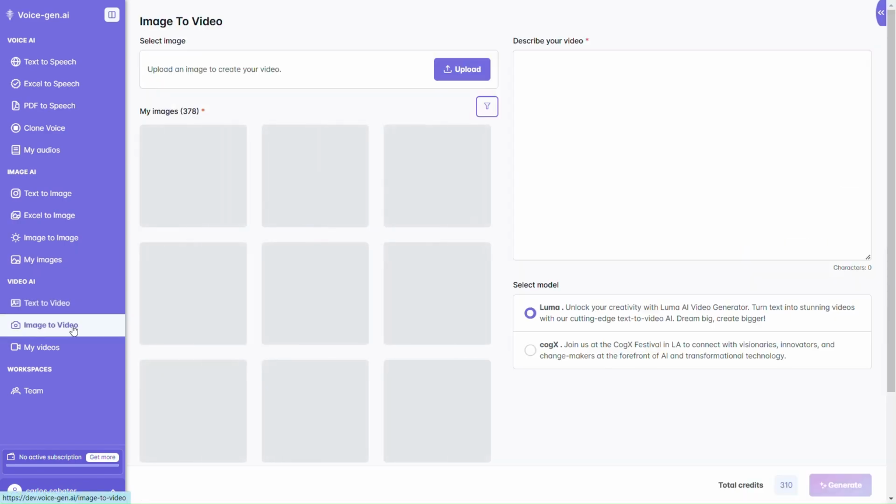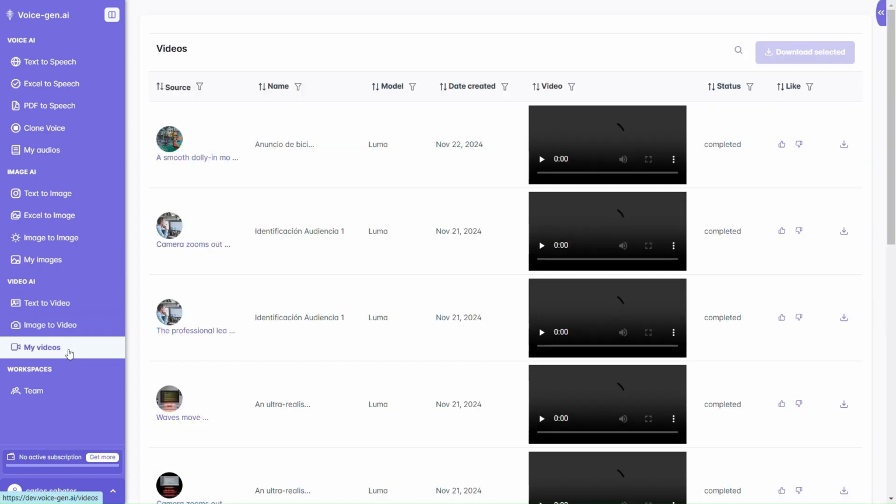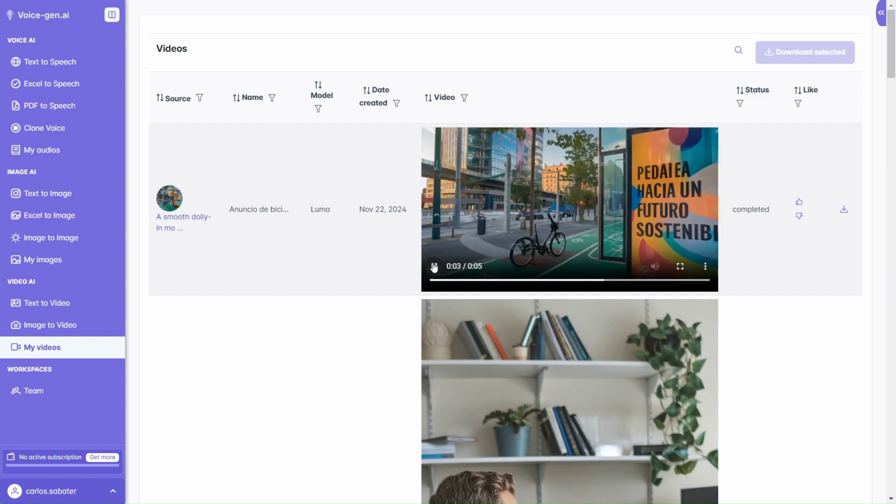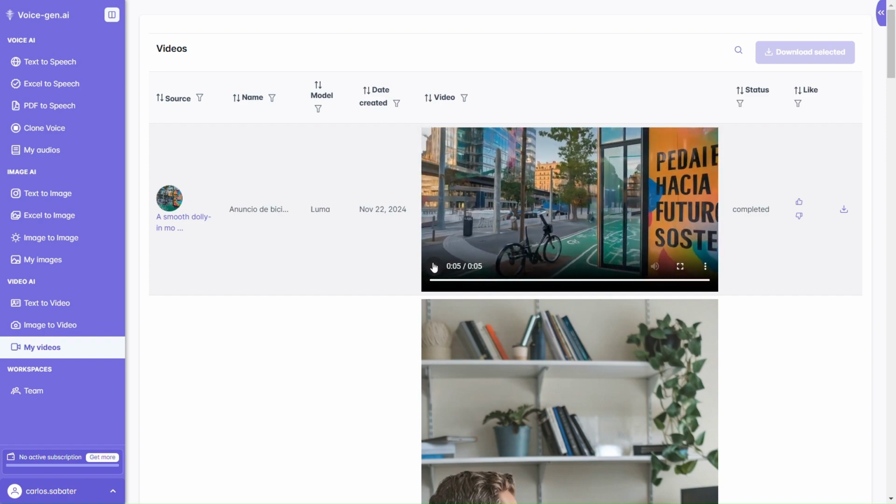In addition, you can create videos by simply selecting an image and describing what you want it to do, for example, adding camera movement. As we see here, the result is highly realistic. This is just a first attempt, but you can always refine it with additional tries.